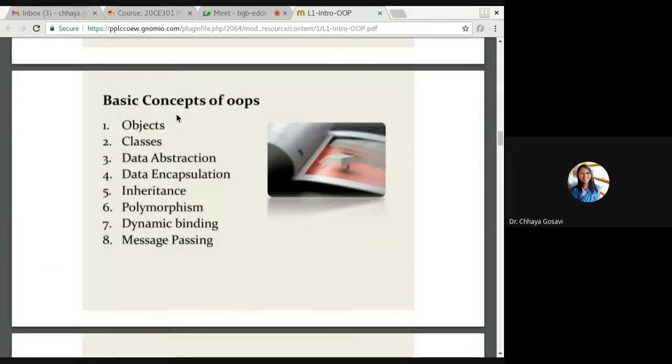When we talk about object-oriented programming, these concepts are a must. You should know what is object, what is a class, data abstraction, data encapsulation, inheritance, polymorphism, dynamic binding, and message passing. Abstraction has different meanings. It can be a control abstraction or data abstraction. We are talking about data abstraction. We want data to be hidden.